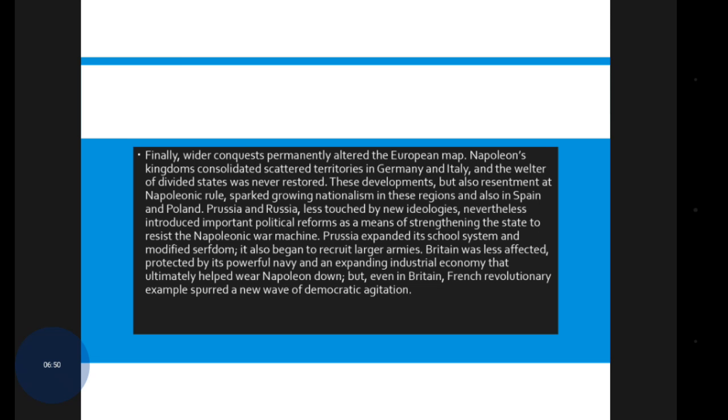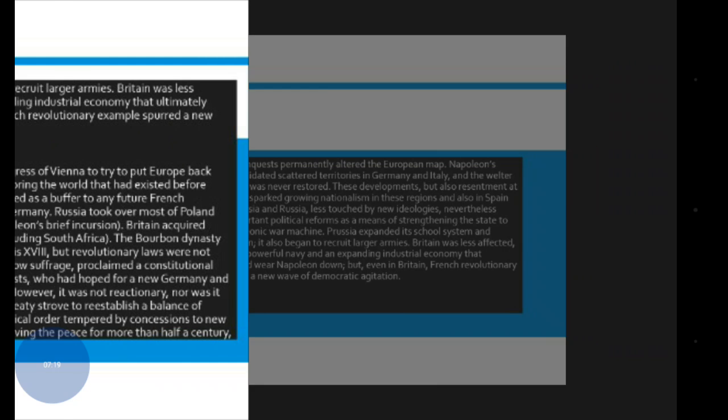Britain was less affected, protected by its powerful navy and an expanding industrial economy that ultimately helped wear Napoleon down. But even in Britain, French revolutionary examples sparked a new wave of democratic agitation. So finally, the French Revolution leads to a wave of democratic agitation.